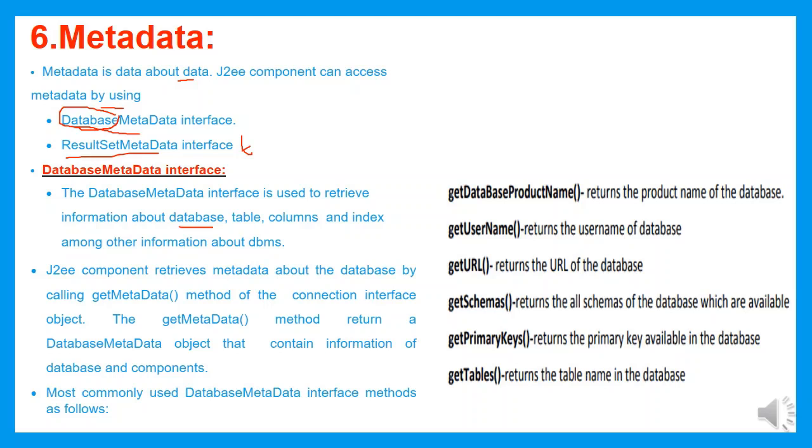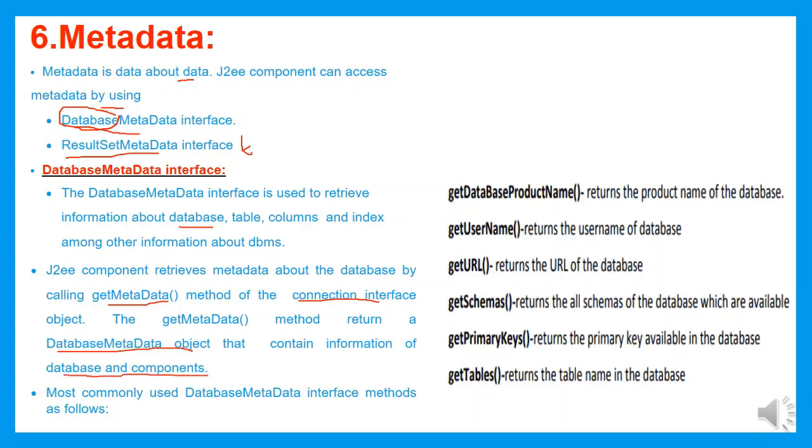The J2EE components retrieve the metadata about the database by making use of the getMetaData method. The getMetaData is a method which is used to retrieve information about the database. The getMetaData method belongs to an interface called the Connection interface. With the help of a Connection interface object, I am calling the getMetaData method. The return value of getMetaData is assigned to the DatabaseMetaData object. With the help of a DatabaseMetaData object, I can retrieve all the information about the database and its components.